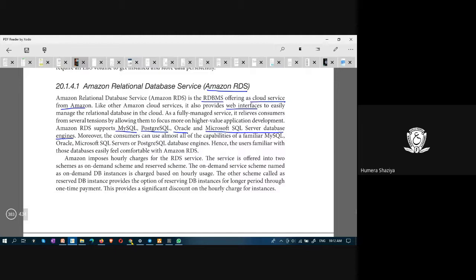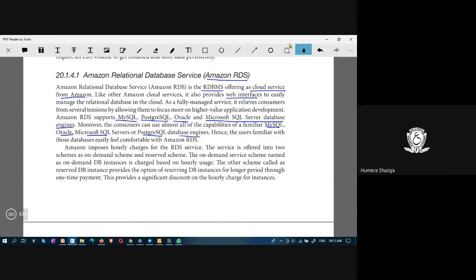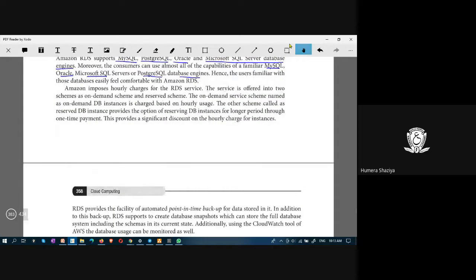And Amazon RDS provides all the capabilities of a relational database of MySQL, Oracle, Microsoft SQL servers, PostgreSQL database engines. And Amazon imposes hourly charges for RDS service.